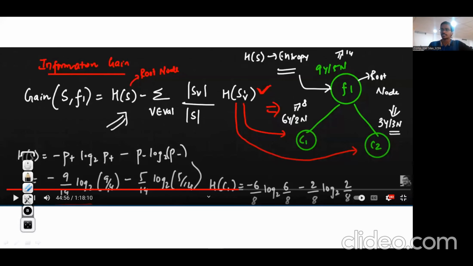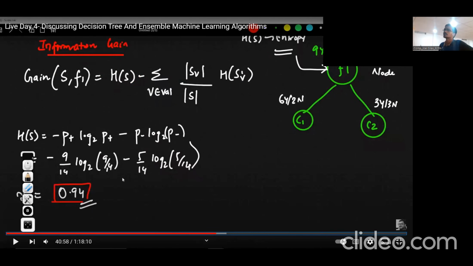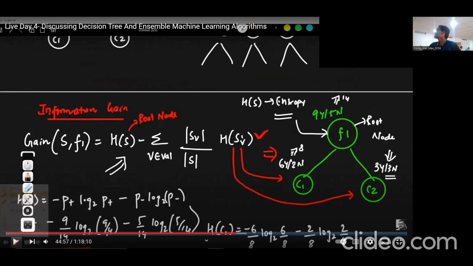This is another example in which we calculate the information gain, which is nothing but the entropy of the parent minus the summation of weighted average entropies of all the children. This is just the representation of the formula. Whatever we have done previously is represented by this formula. Suppose we have considered this particular setting by selecting feature 1 as the root.